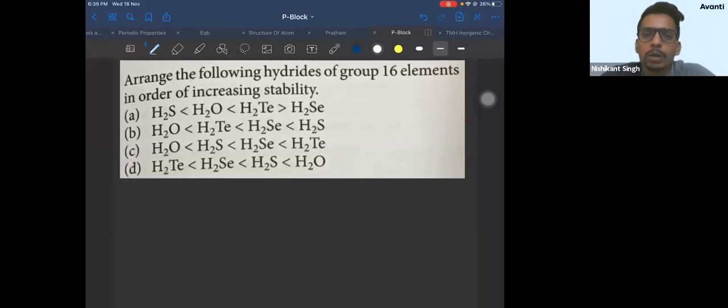What is their increasing order of thermal stability? Let me see. What is the increasing order of thermal stability? So this is exactly the same as what we have done in group 15 also. No change.